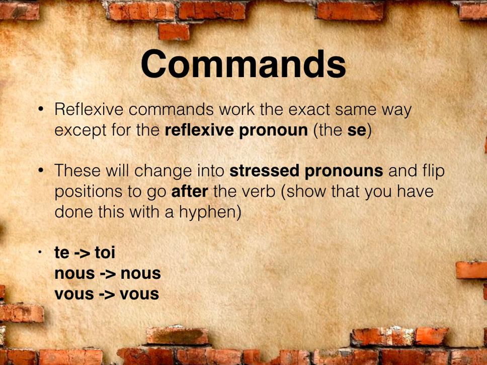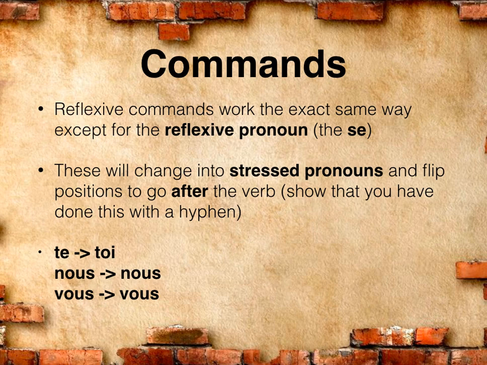Okay, so you have your chart at the bottom of the screen there. Te will become toi, but nous becomes nous and vous becomes vous. So the only one you have to remember is tu. The tu, te, whatever, becomes toi. Once we've done this, the only other thing we have to do is we're going to flip the position of the pronoun and the verb so that the pronoun goes after the verb.